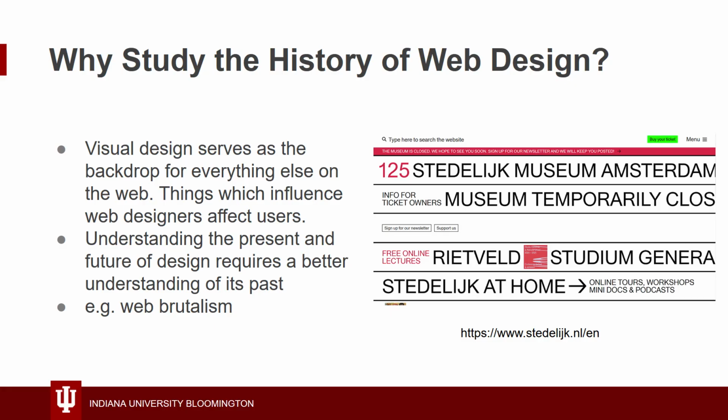This is an important question. As HCI researchers, we should be thinking about the factors which influence visual design, since it serves as a backdrop for everything else on the web, and has a strong effect on things like user experience. For example, to study a contemporary trend like web brutalism, we need to understand the history to which it responds, and why it makes sense.